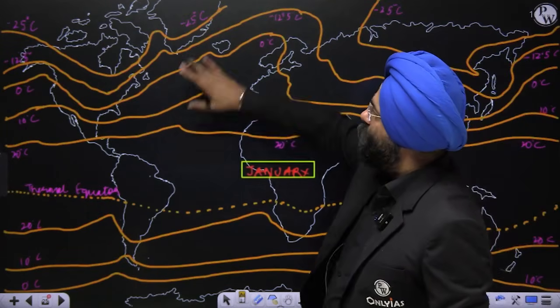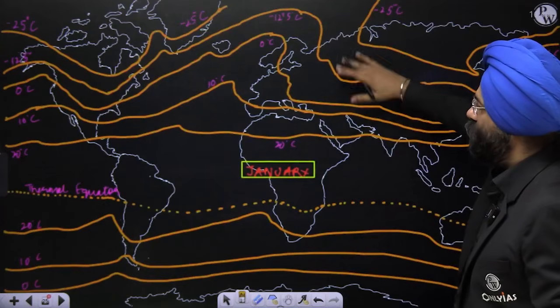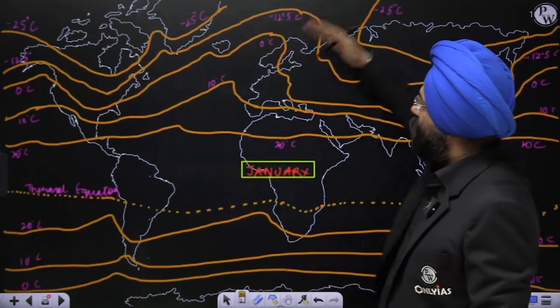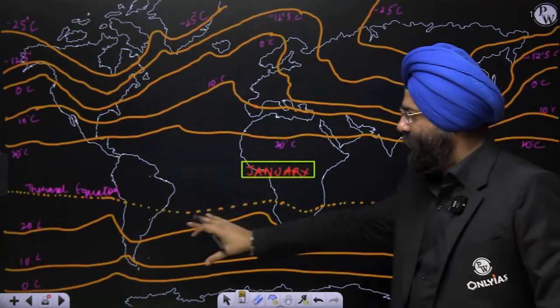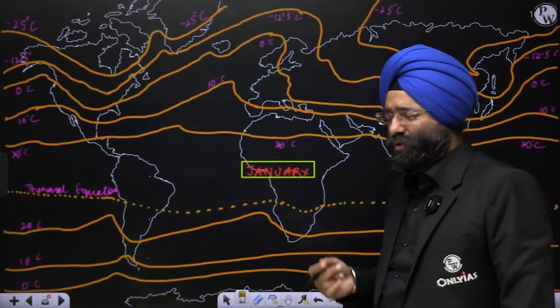Why in the Atlantic Ocean is it moving northward? Why over the continents is it moving southwards? Why do you see there is a lot of curving in the northern hemisphere, but it is almost parallel to the latitudes in the southern hemisphere? Do you see these observations? This is what the question was asked in the preliminary examination.